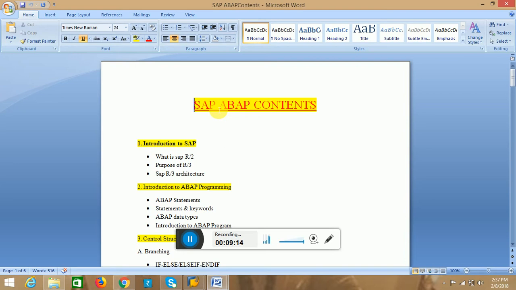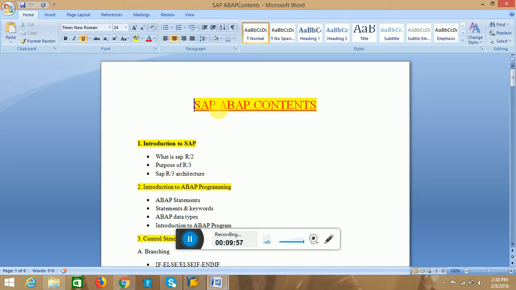Technical means the people who are interested in writing the code. Those people come under the technical part. Some people are functional people, which means they never write code, but they have the business idea and the functionalities. Those functional consultants deal with several modules like SD, MM, and PP.